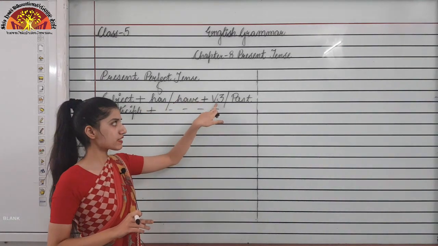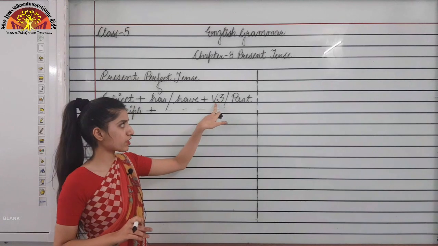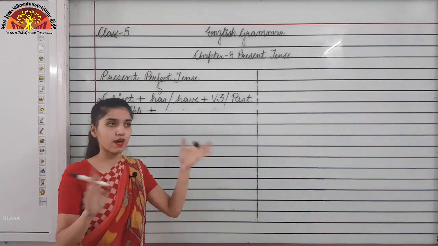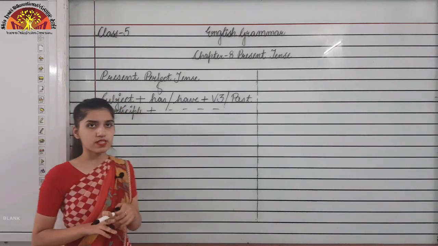After that comes the third form of the verb, which can also be called the past participle form of the verb, and then the rest of the sentence.